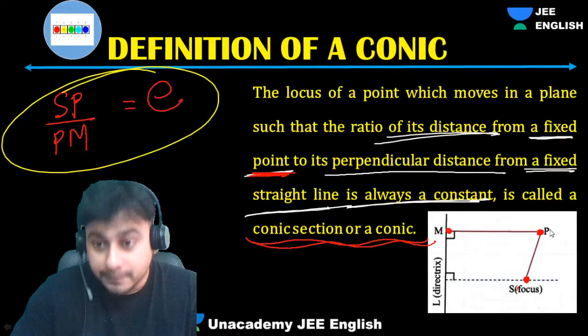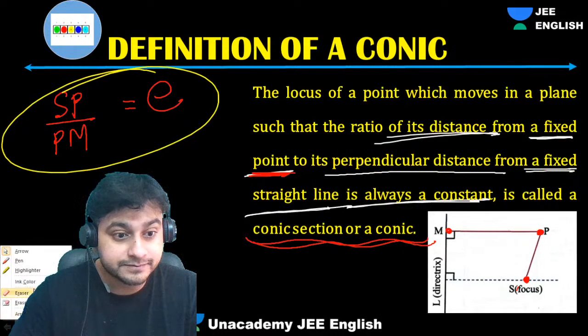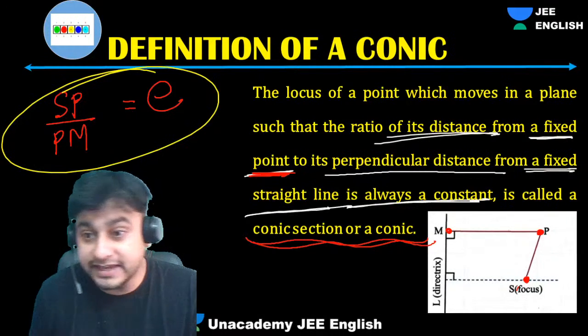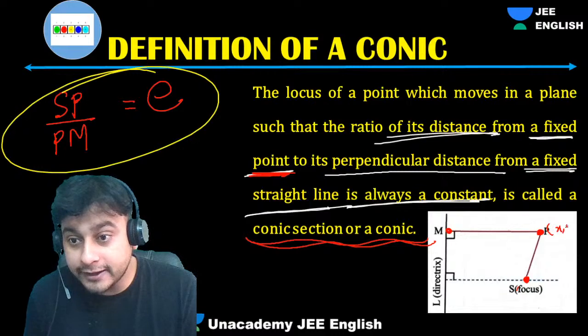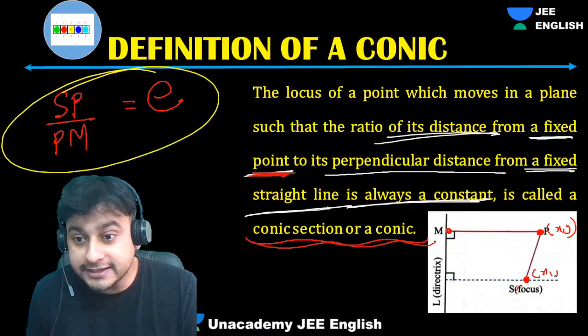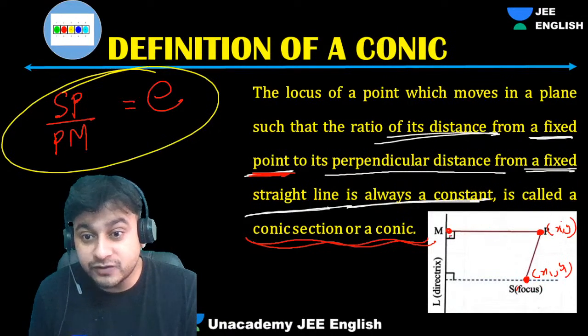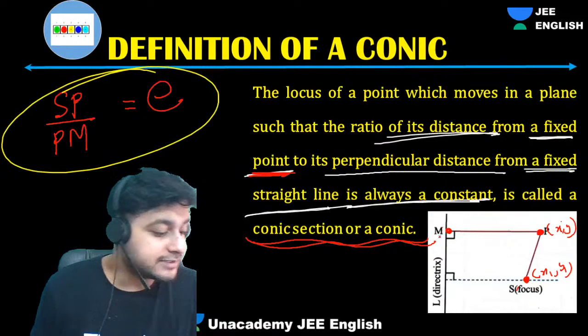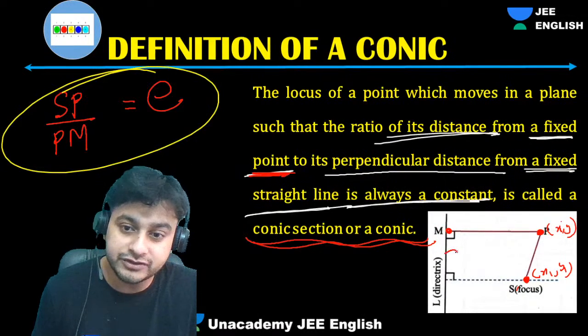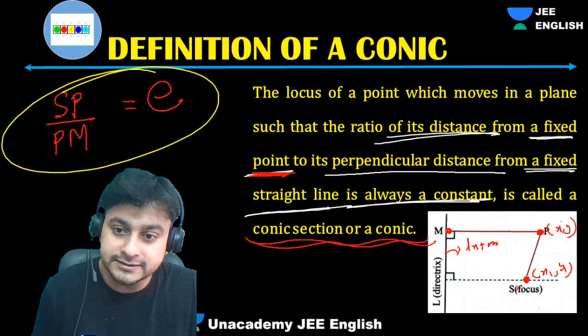P was any random point x comma y, and the focus is x1 y1. From this x, y to this line lx plus my plus n equals to 0. Understood?